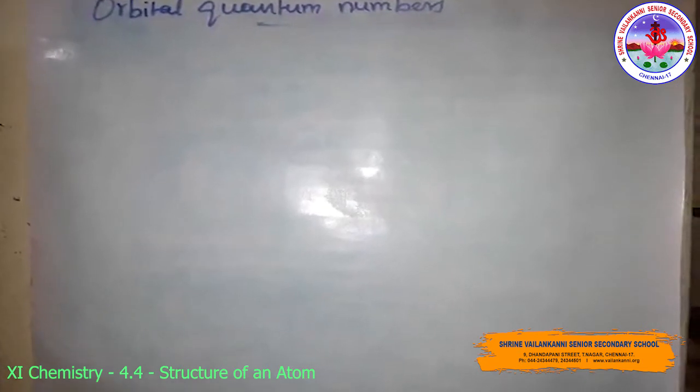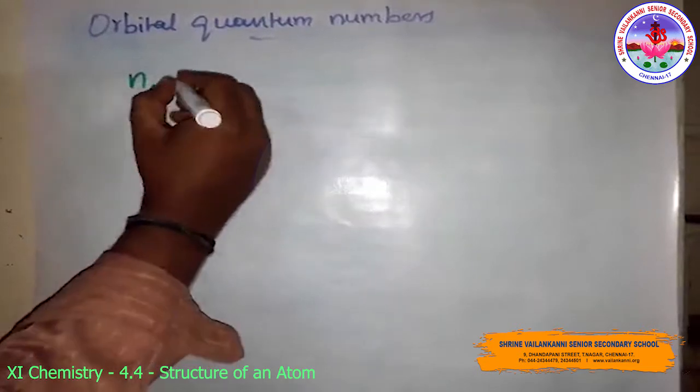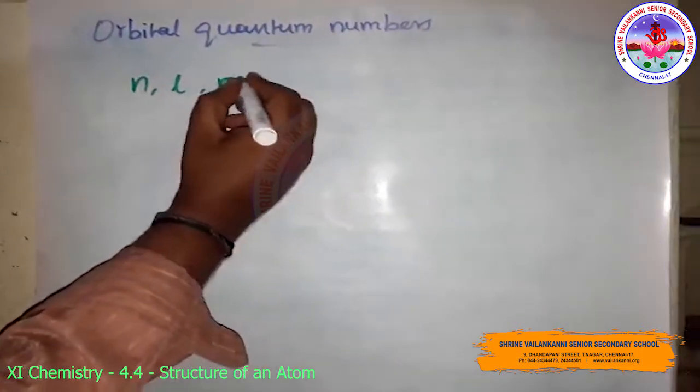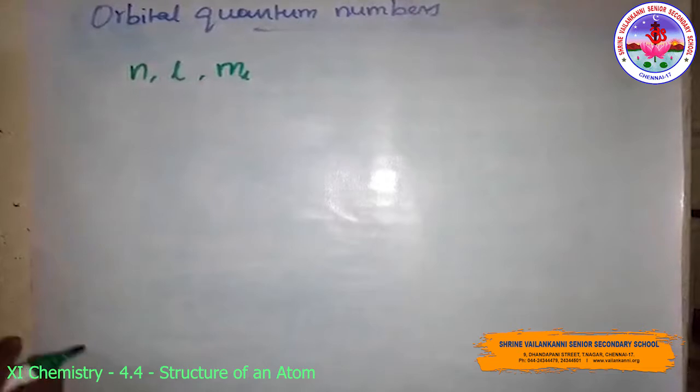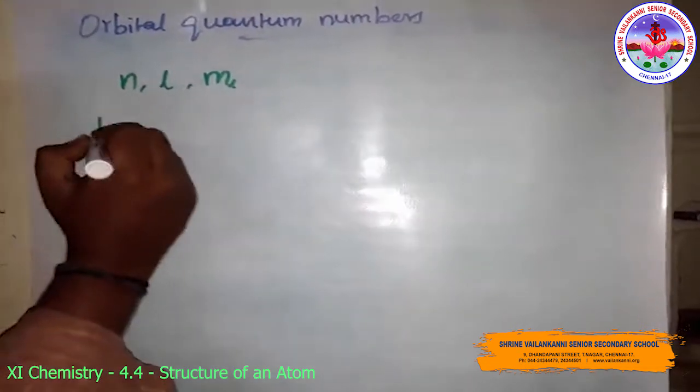Each orbital is designated by 3 quantum numbers. They are labeled as n, l and ml. Here n is the principal quantum number.